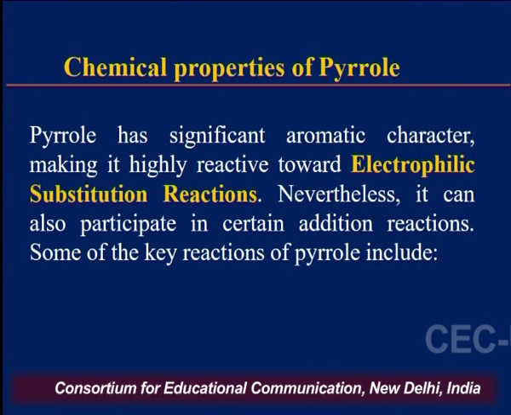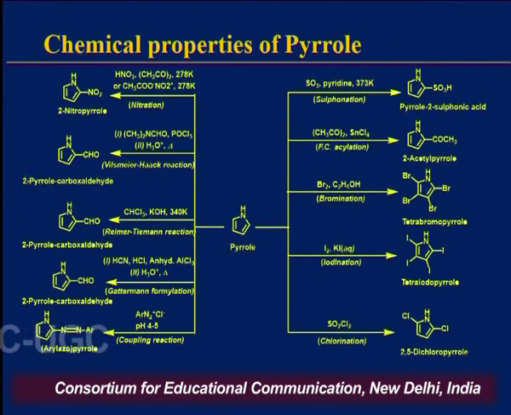These are some electrophilic substitution reactions that are shown by pyrrole. Pyrrole on reaction with nitrating agent will produce nitration product. In case of pyrrole, the nitration will take place at 2 position, and similarly we can do sulfonation, acetylation, halogenation, and Vilsmeier-Haack reaction. So we can do many electrophilic substitution reactions that are possible on any aromatic compound.